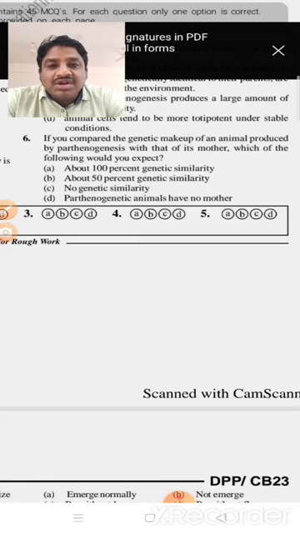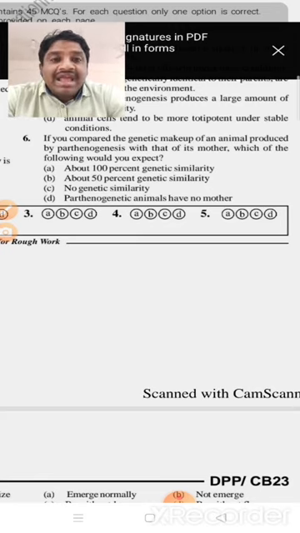So actually the question asks about the genetic makeup of an animal produced by parthenogenesis compared with that of its mother. Which of the following would you expect? So about 100% genetic similarity is present. Okay, what is the question? Animal produced by parthenogenesis with that of its mother. So about 100% genetic similarity is present.